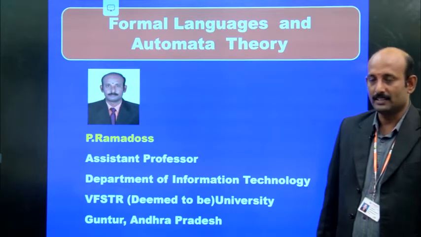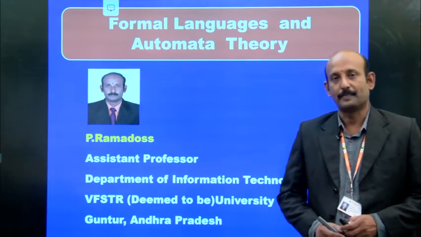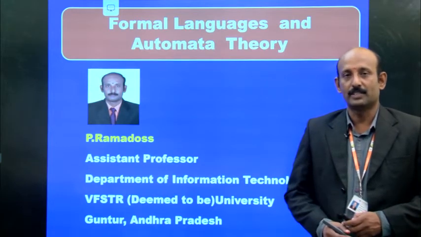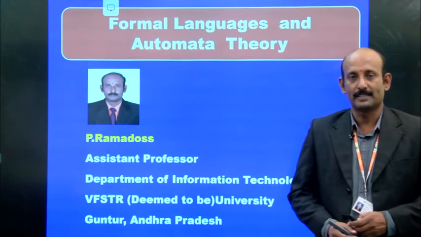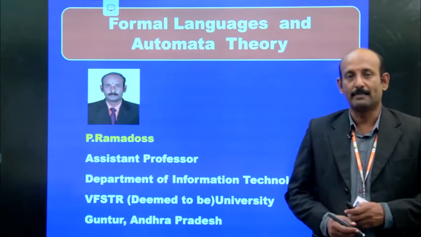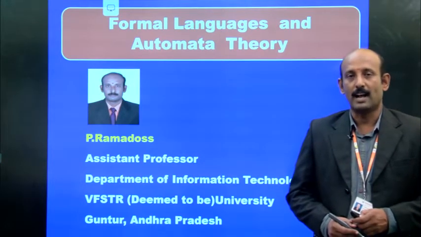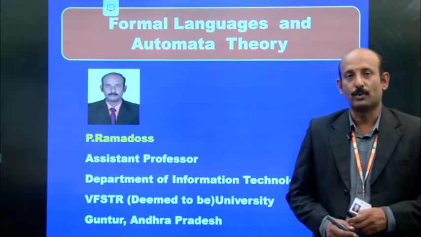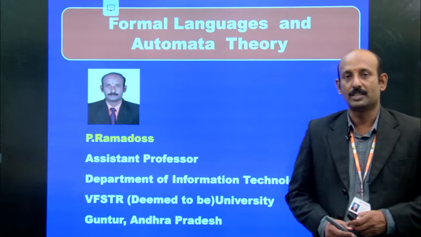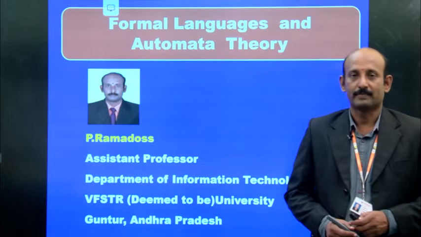In this video session, we are going to see the context-free grammar continuations. In the previous video session, we saw that a grammar consists of 4 tuples, and a context-free grammar has two types: ambiguous grammar and unambiguous grammar. A grammar is said to be ambiguous if it produces more than one leftmost derivation or rightmost derivation for the given input string.